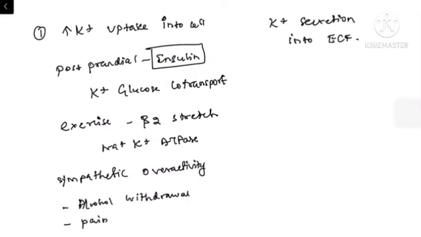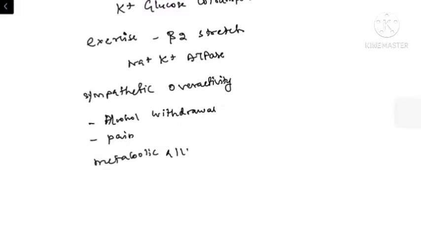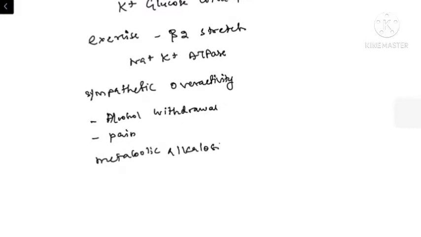So whenever a transcellular shift is happening, the patient may end up having hypokalemia. Likewise, metabolic alkalosis, which I already discussed, is inhibiting the sodium potassium ATPase pump, which in turn causes the shift of potassium from the extracellular compartment to the intracellular compartment.